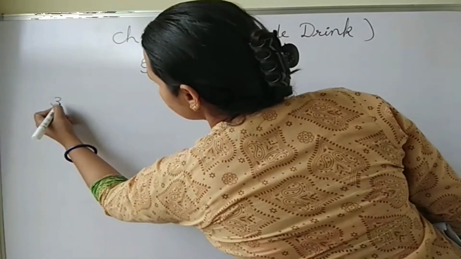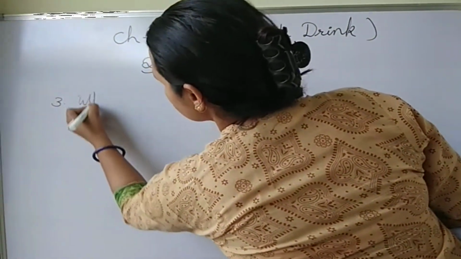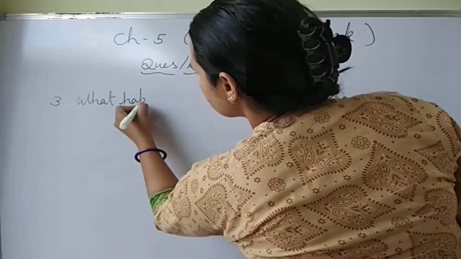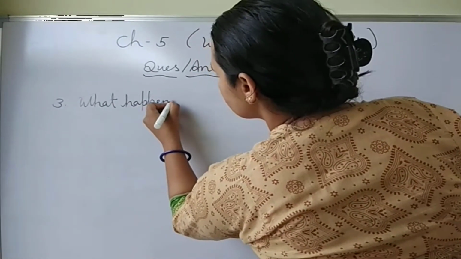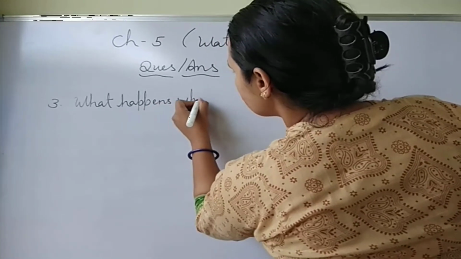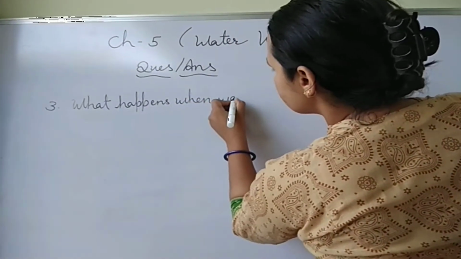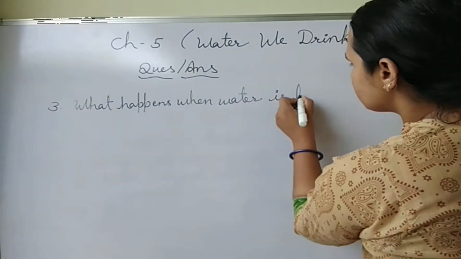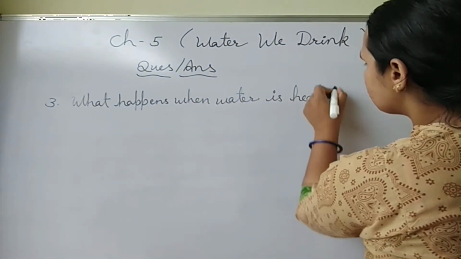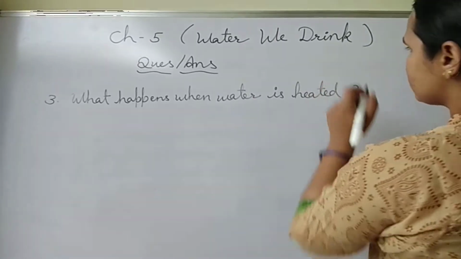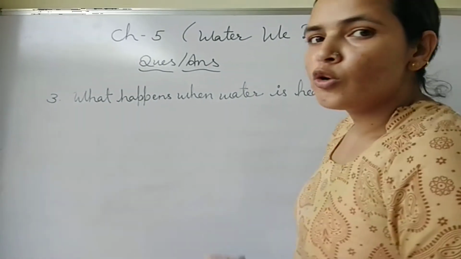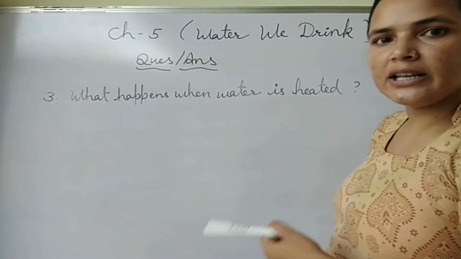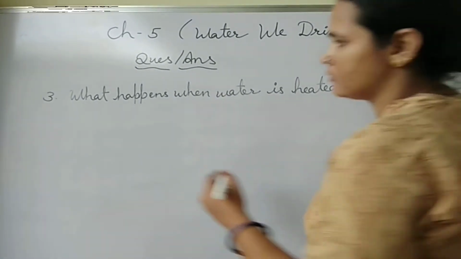Now question number 3: what happens when water is heated? So you all know what happens when water is heated. When water is heated, it changes into water vapor.